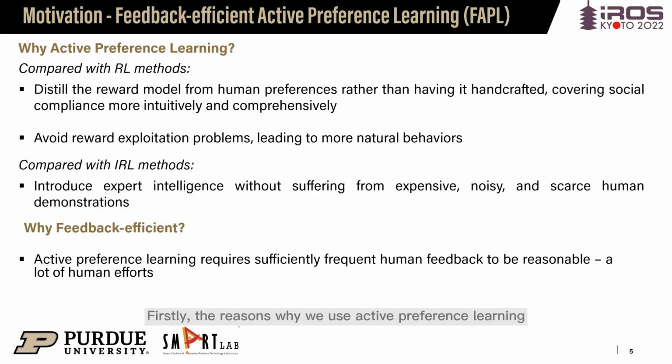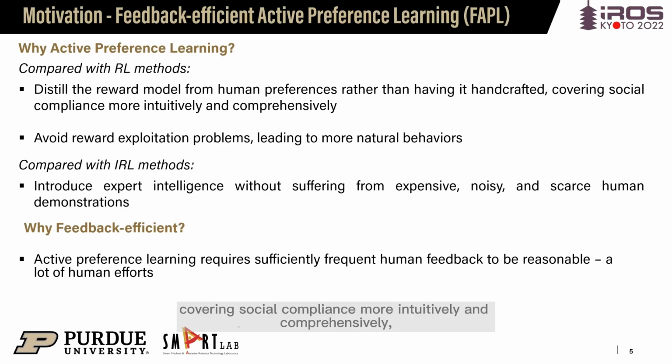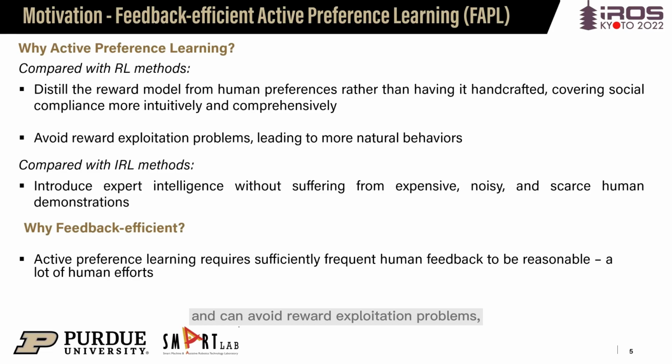Firstly, the reasons why we use active preference learning are that compared with RL method, it can distill the reward model from human preferences rather than having it handcrafted, covering social confidence more intuitively and comprehensively, and can avoid reward exploitation problems, leading to more natural behaviors.